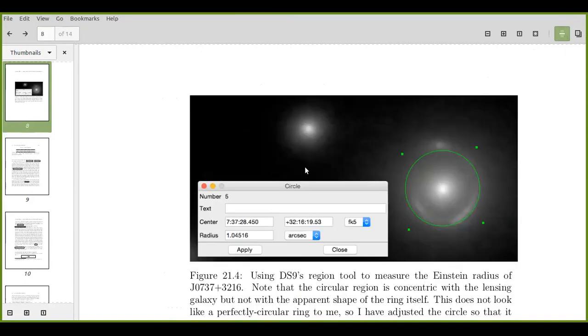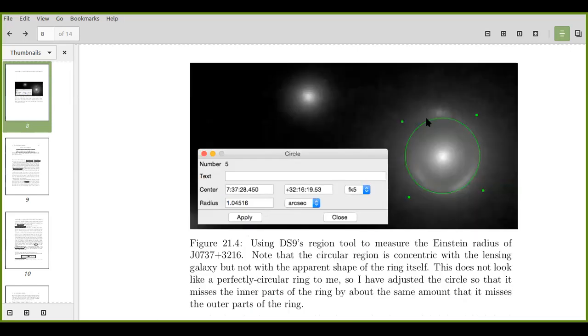It's not circular. Who's that? Mrinalini? Yes, ma'am. For example, see this image also where he said that it doesn't come out so perfectly. Not all the time is your Einstein ring so perfect. Like in this case, see, he's taken an approximation. This is outside, this is inside. So I think you have to take the value approximately, here it is still circular.